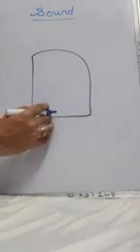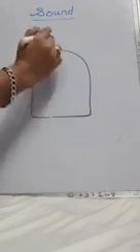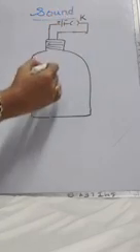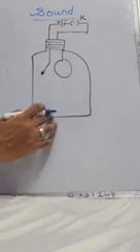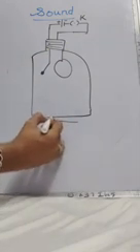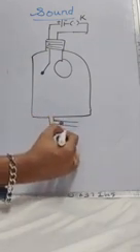Let us say we have a bell jar. This is called as bell jar. Here, this is a cork. This is key. This is a battery. Here I have a hammer and a gong. And here I have a vacuum pump.